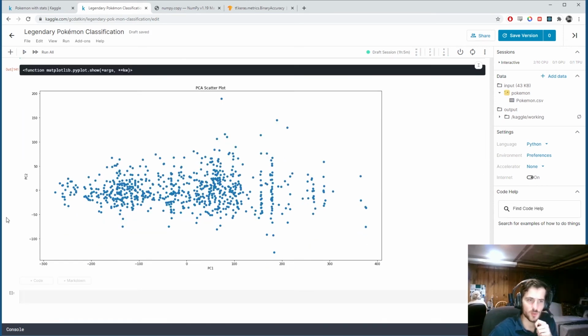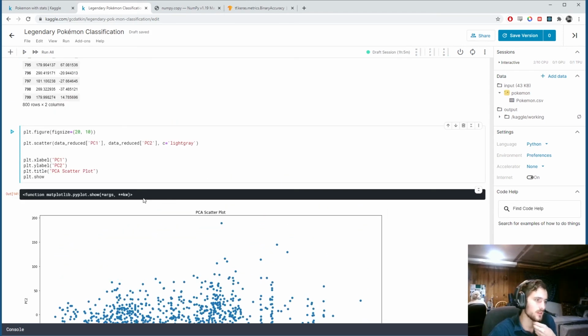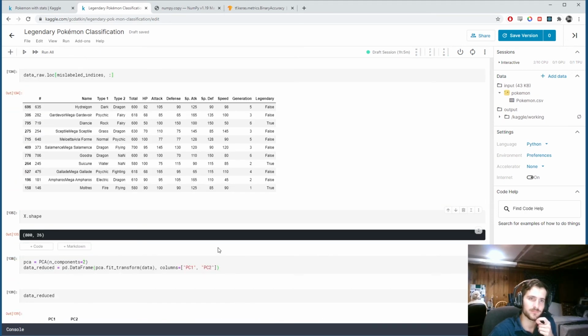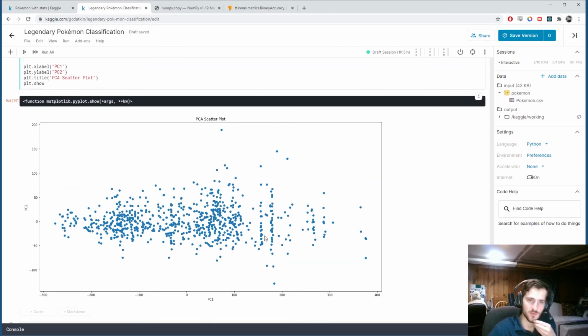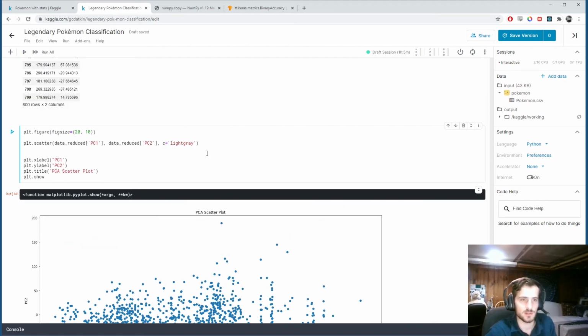And then I want to see which of these are legendary. Or actually what might be better first is to see which of these did I misclassify. So I already have this mislabeled indices, right? So what we could do is color the ones that we mislabeled differently than the others. So I'm going to put another scatter plot overlaid on top of this one. This one will be data reduced, but I'm going to only locate the indices that are mislabeled.